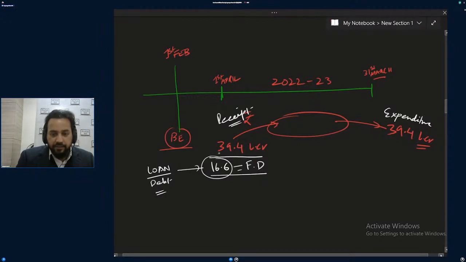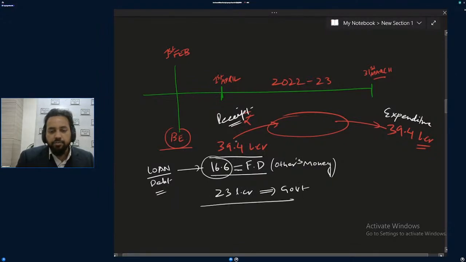So out of this 39.4 lakh crore, you can understand how much is the government's money. This money the government is borrowing. This is others' money. Yes or no? Not the government's money. So the government will need to pay it back in days to come. And how much is left? Around 23 lakh crore. So around 23 lakh crore is the government's money.